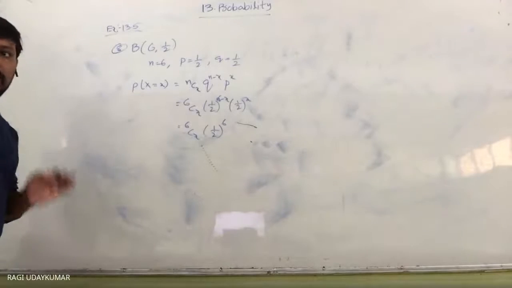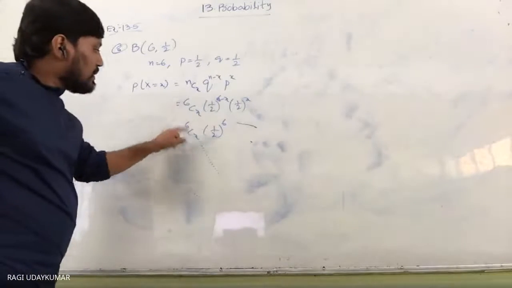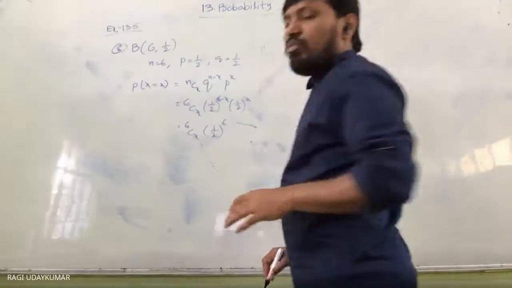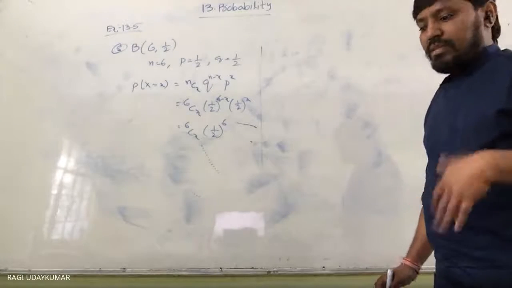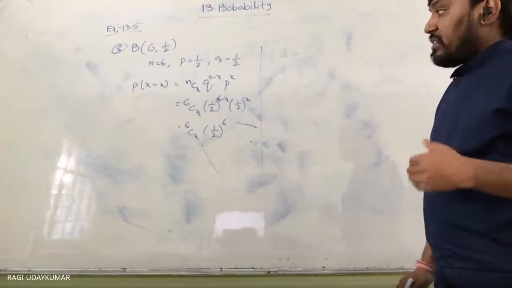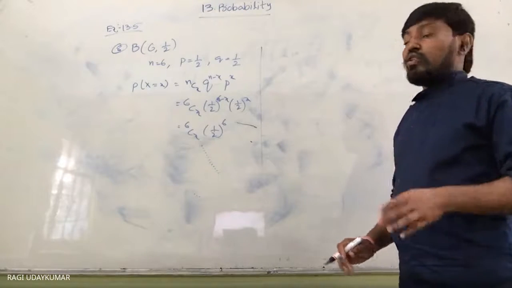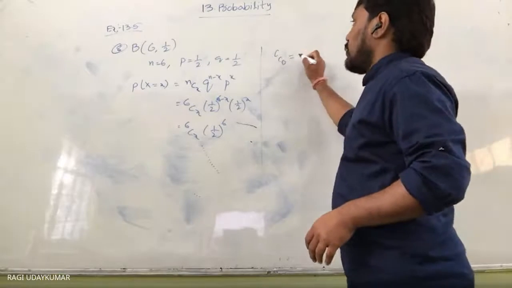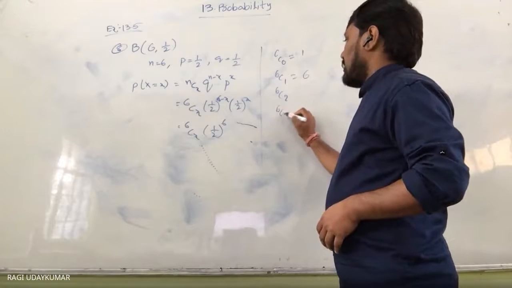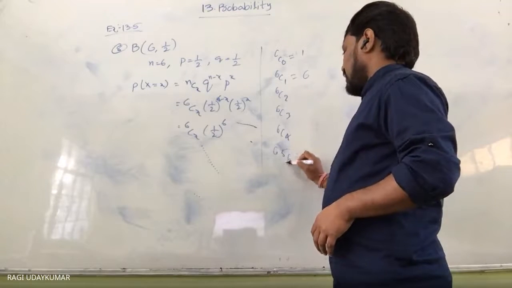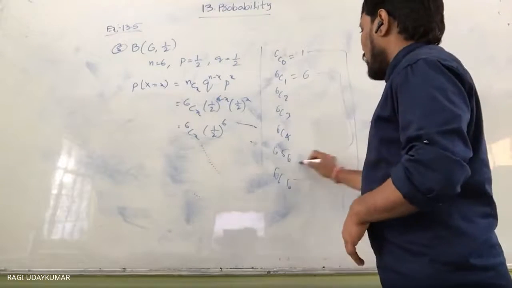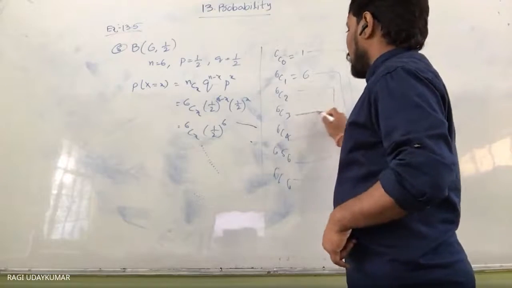So you can observe that in 6Cx, whichever is maximum will be the most likely outcome, the outcome that occurs more. Its probability can be higher. Probability of x equal to 0, x equal to 1 or x equal to 2. X equal to 0 means 6C0, that value is 1. 6C1 value is 6. 6C2, 6C3, 6C4, 6C5, 6C6. These two values are the same, 1. These two values are the same, and these two values are the same. This is going to be maximum.